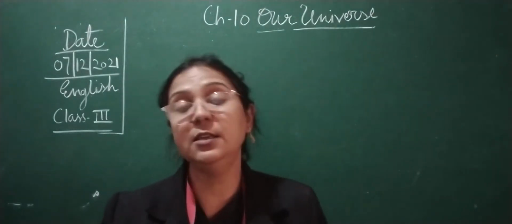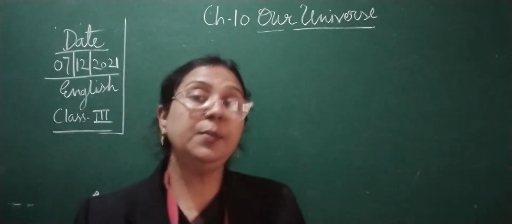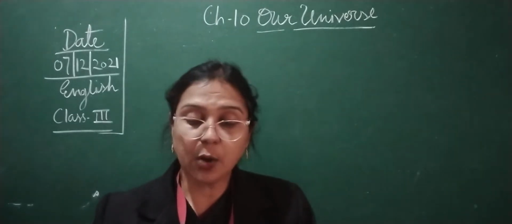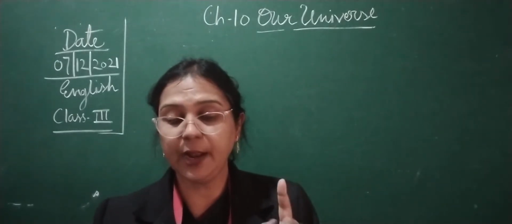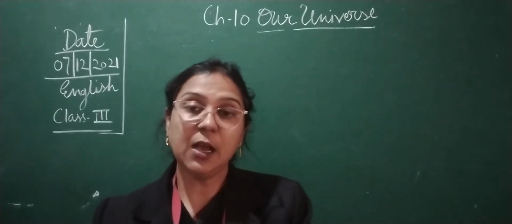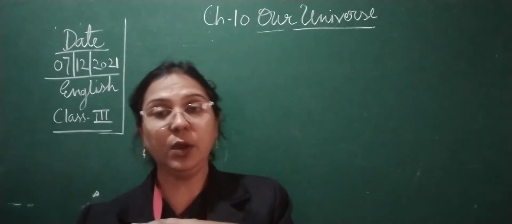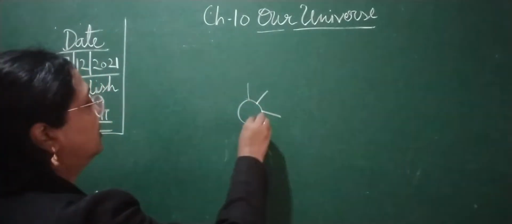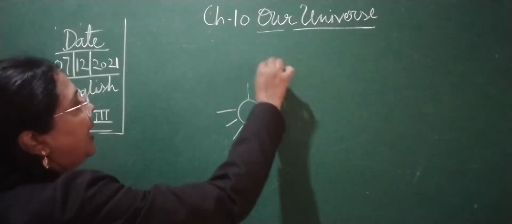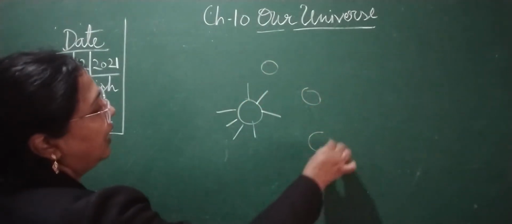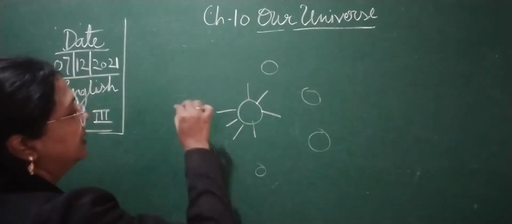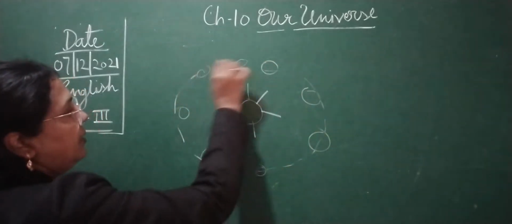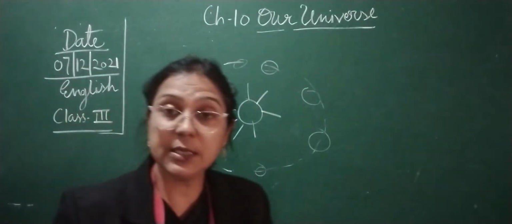जो हमारे 8 planets हैं, उनमें से Earth भी एक planet है, so we are going to talk about this. So 8 planets go around the sun. 8 planets क्या करते हैं, they are moving around the sun, okay. The sun is the center part of this solar system, and the 8 planets are moving around the sun, some small, some very small. So there are 8 planets, those who are moving around the sun, okay.